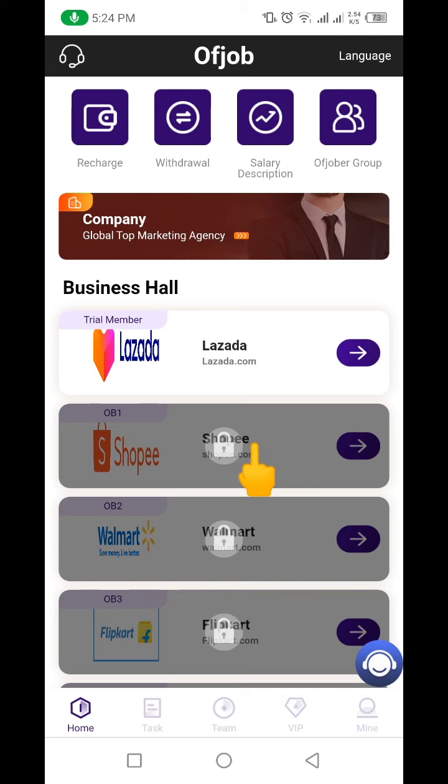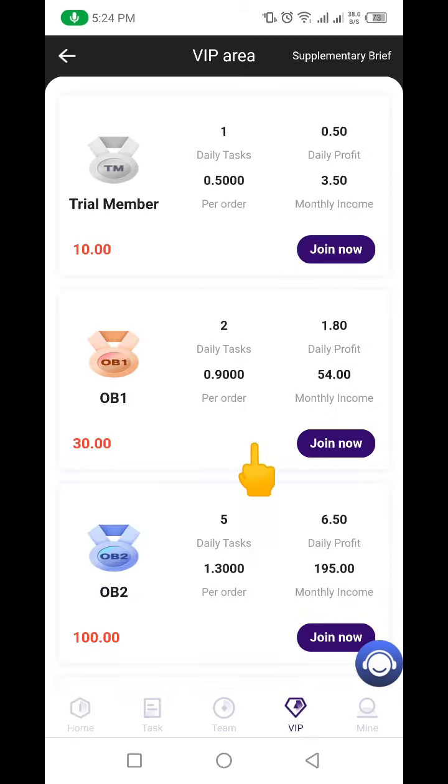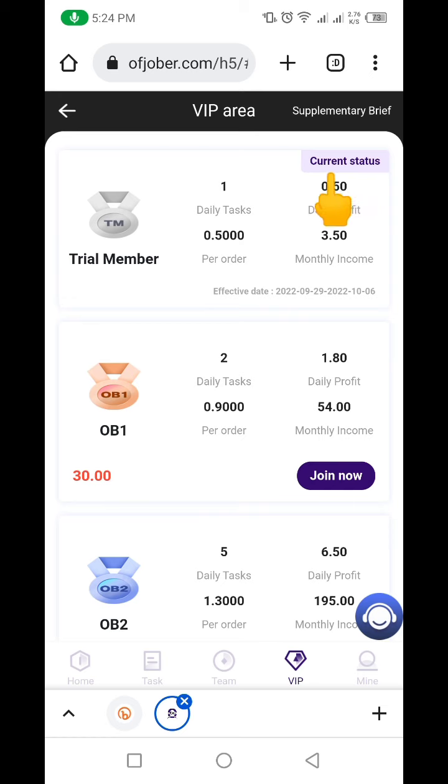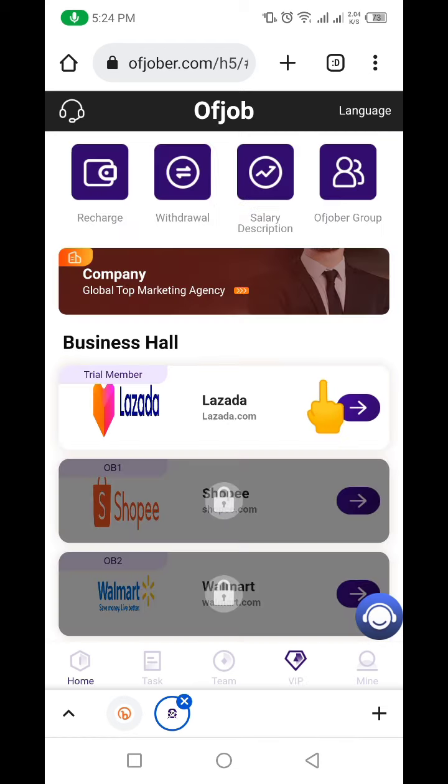Okay, so the more money you put in, the more package you choose. You know, I showed you the package here, right? You can see this one is what I just unlocked. You can see current here, you see current status. This is the very one I just unlocked. Okay, so if you put in this $30, it's going to unlock this one. So let's go back here and let me show you how it is. If I click here now,